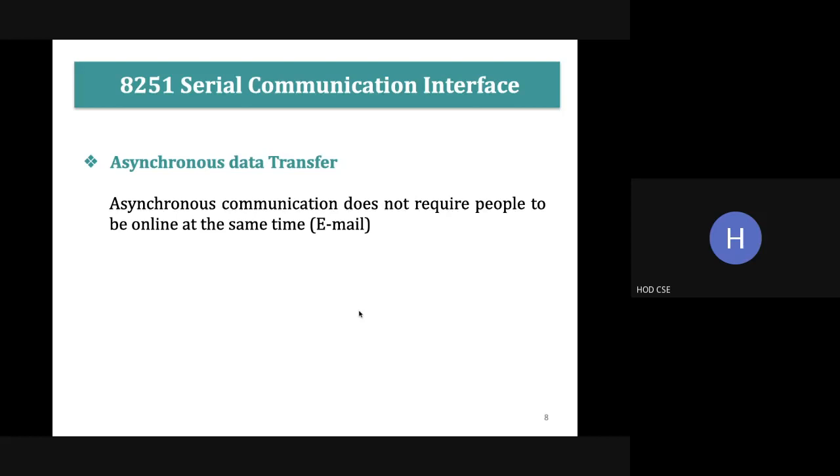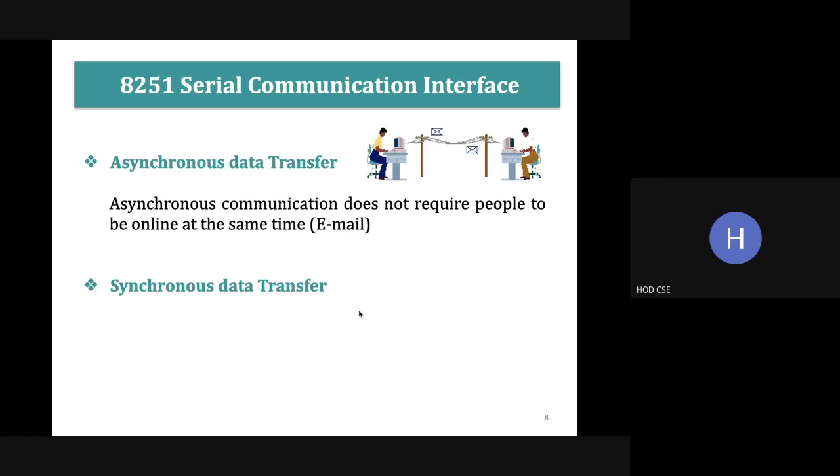You know that asynchronous data transfer, an example is email. It does not require people to be online at the same time. That is, at any time we can transmit and receive the data. In asynchronous there is no common clock pulse. At any time you can transmit and the receiver can receive the data. So a very good example for asynchronous data transfer is email.